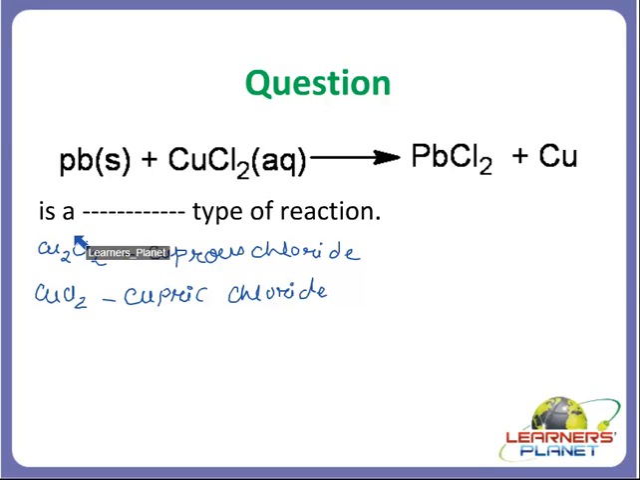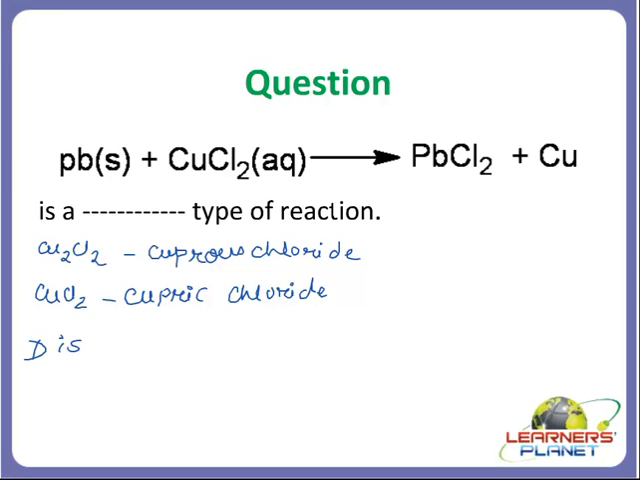Now what is your question? It is a dash type of reaction. So students, how many types of reactions are there? There is combination reaction, decomposition reaction, displacement reaction and double displacement reaction. So what is happening here, students? Your lead has displaced copper. Okay, that's why we are getting lead chloride here. So what type of reaction is this? It is a displacement reaction. Okay, so what will be coming in the fill up is displacement reaction.